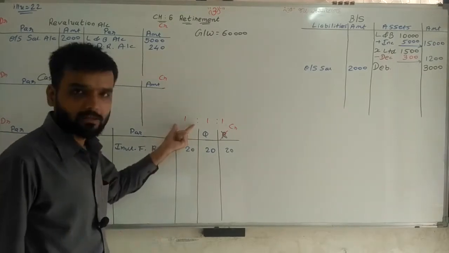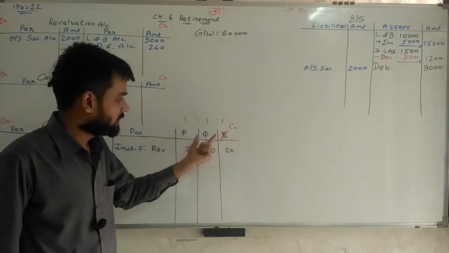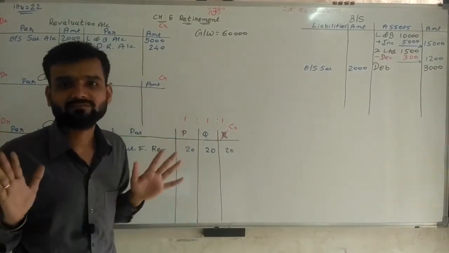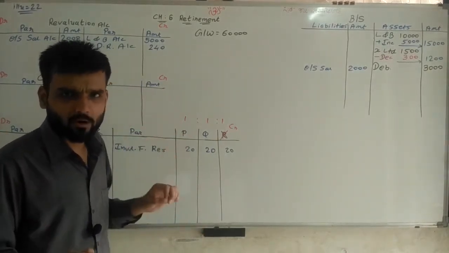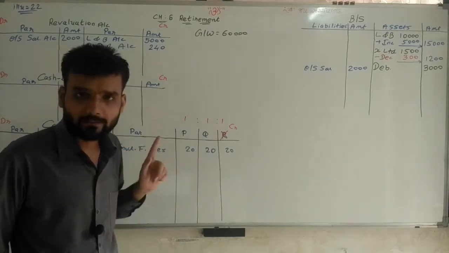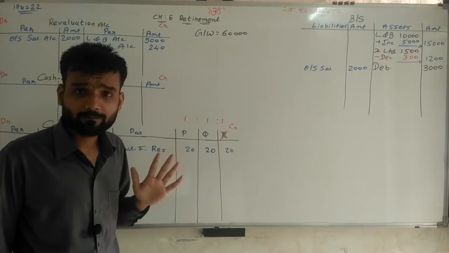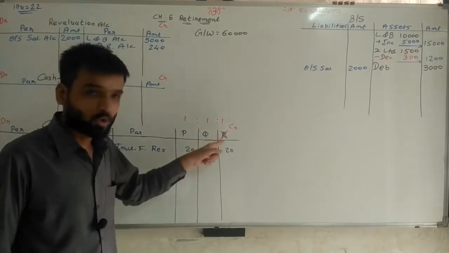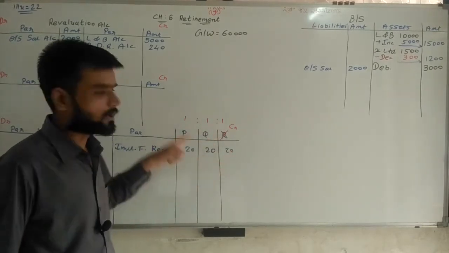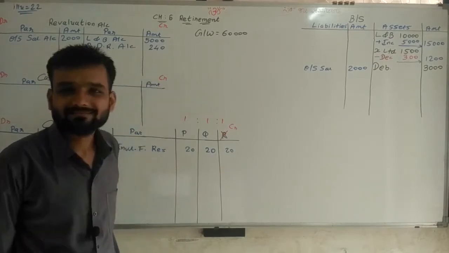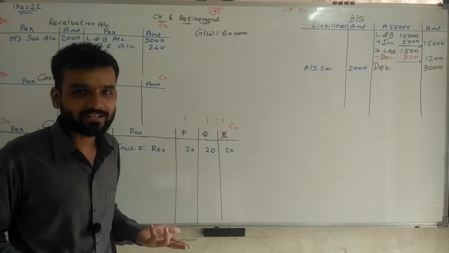It means gain by P, sacrifice by R, and nothing is done by Q. That is very clear. So whatever share of R is given to P in future, in the same way, whatever goodwill is given to R, that goodwill amount is taken from P. Both situations are there.